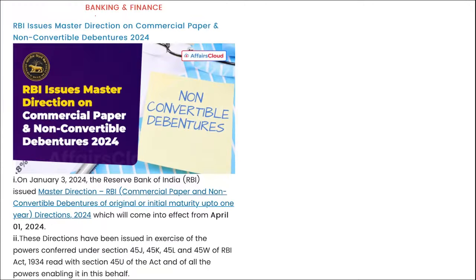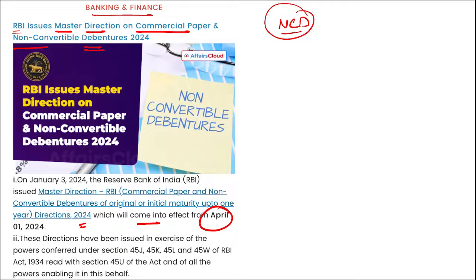Now, next thing, remember, we are talking about banking and finance. RBI issues master directions on commercial paper and non-convertible debentures 2024. I repeat, recently the RBI issued directions 2024, which will come into effect from April 1, 2024. These directions have been issued in the exercise of the power conferred under these sections, right? If we talk about NCD, non-convertible debentures, this means a secured money market instrument with a tenure between 90 days to 1 year.